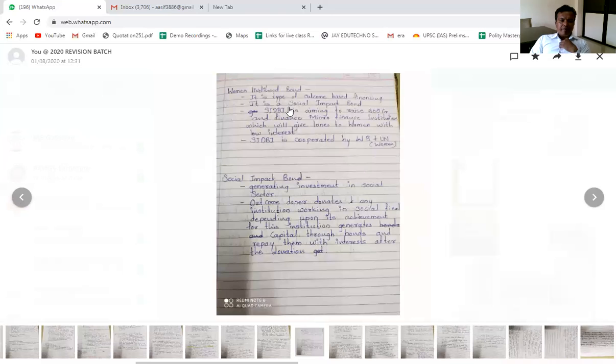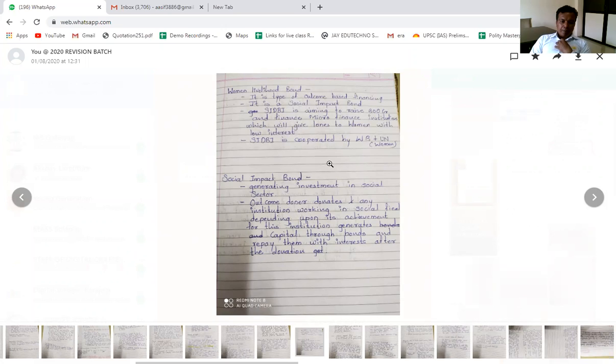Going to the Women Livelihood Bond, a bond which has been issued by the SIDBI, that you need to know. A question can be asked about it in the prelims. It is a type of outcome-based financing. It is a social impact bond. SIDBI is aiming to raise 300 crore and finance microfinance institutions. The maximum microfinance institutions cater their services to women in India, giving loans to women at low interest.